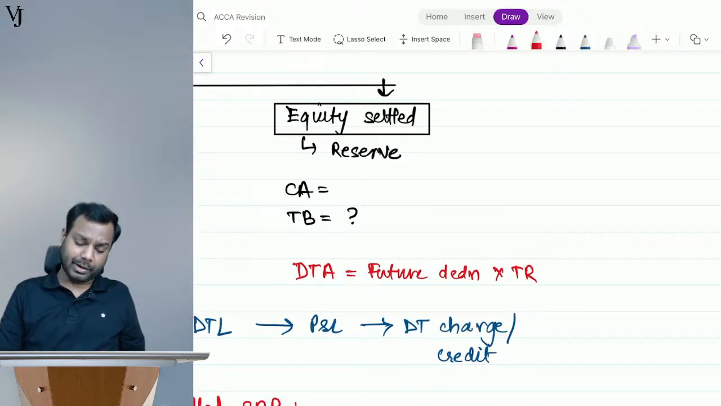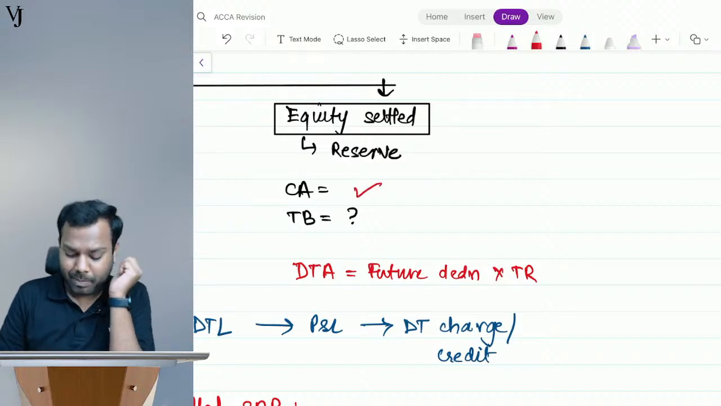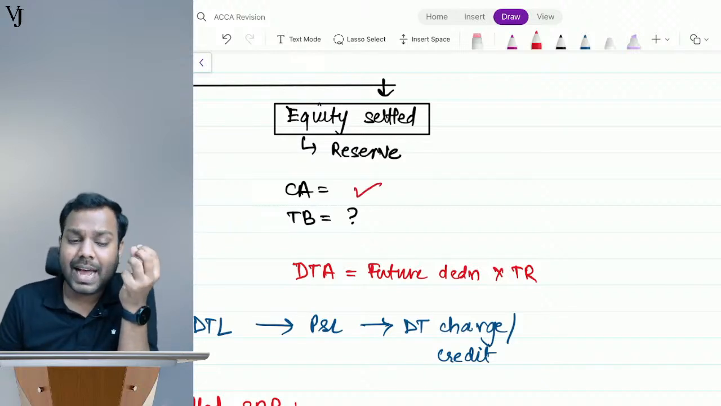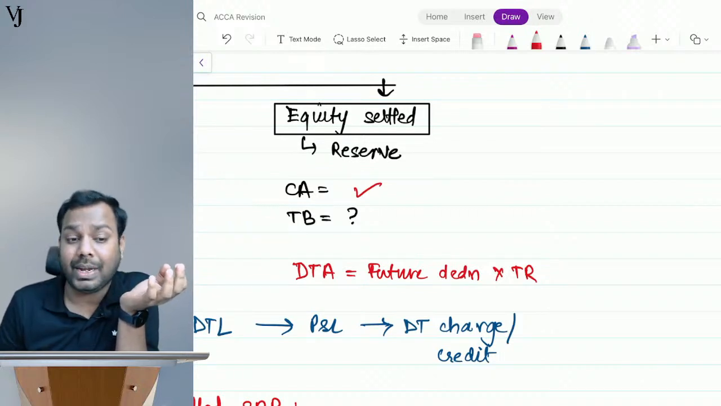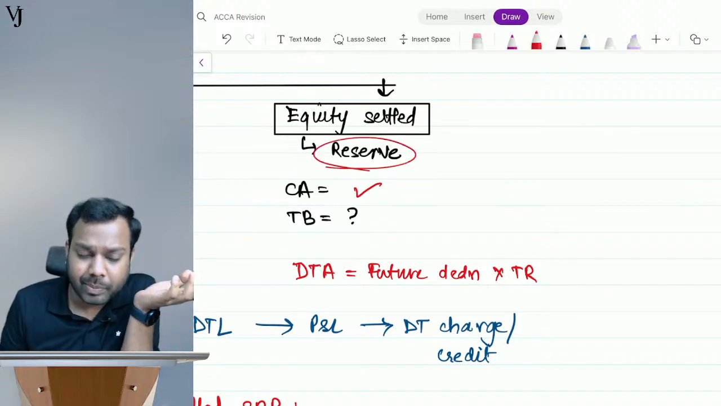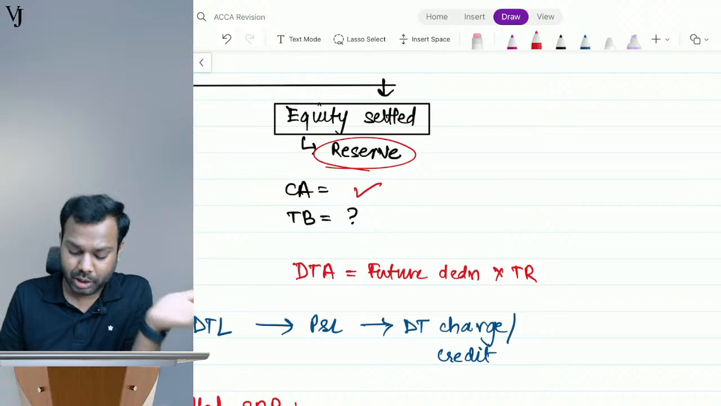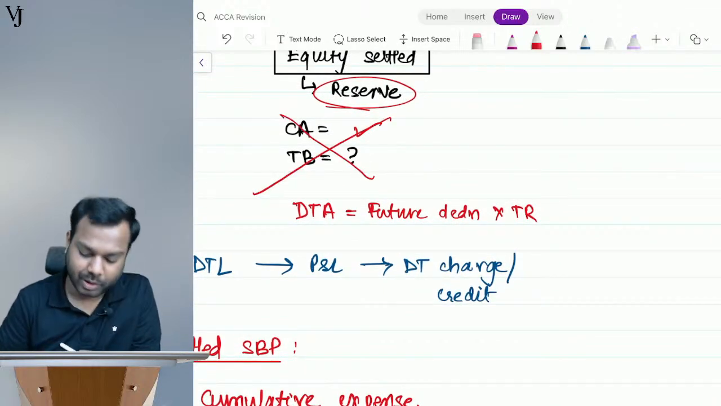See, carrying amount definitely we can calculate. But when we studied tax base, we said tax base of an asset or a liability. We never studied tax base of an equity. It's an equity, right? It's a reserve. So how to calculate tax base? We cannot. So in this case, the standard says that you are not required to calculate this one.